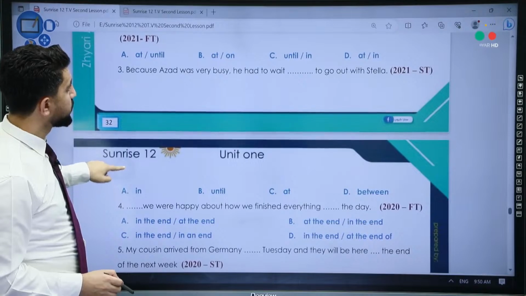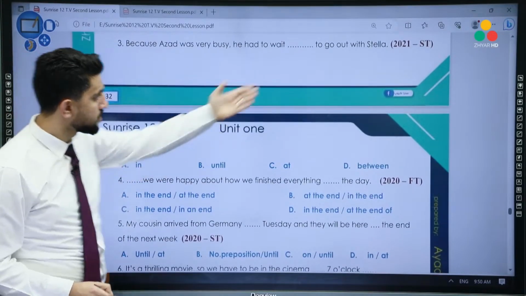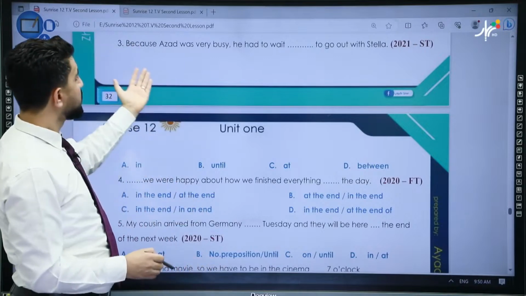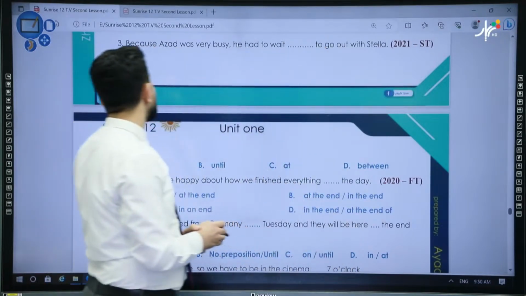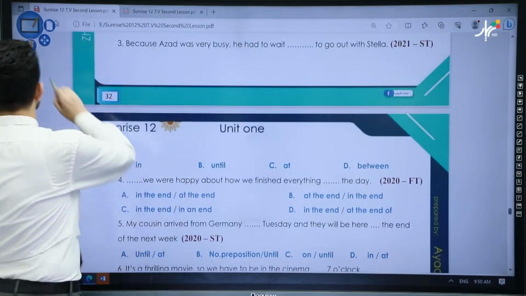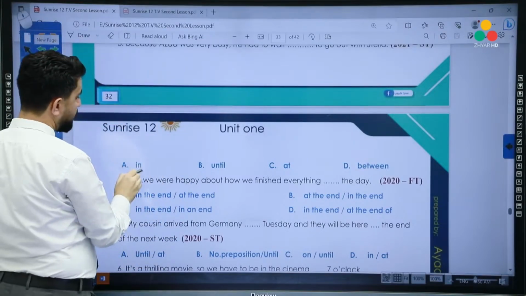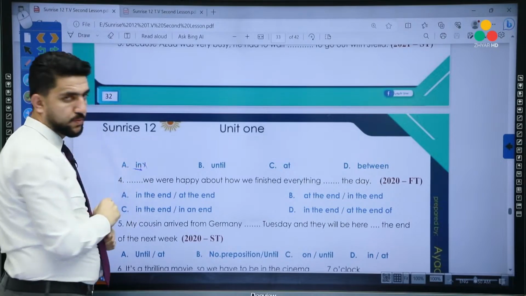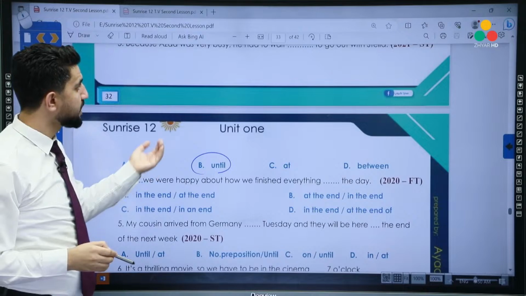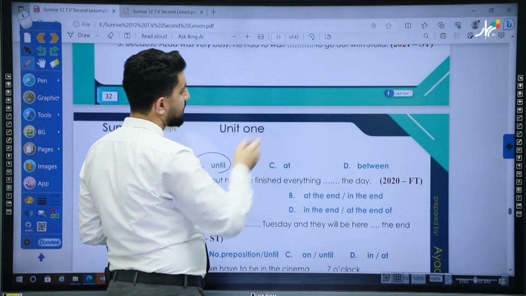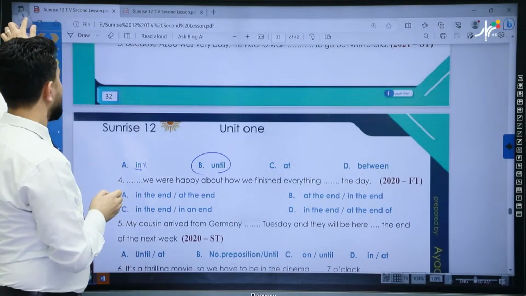Okay, this one is a 2021 question. Because Azad was very busy, he had to wait to go out with Stella. He had to wait. So which one do you think is correct? He had to wait in? No. Wait until. Why? Because it's an event. We said we use until with an event. Until he could go out with Stella. Very good.